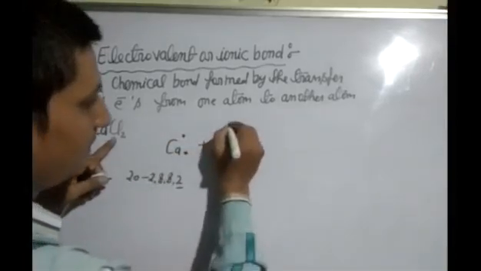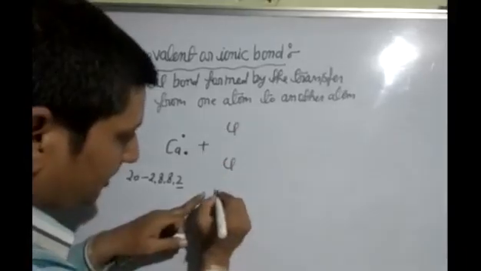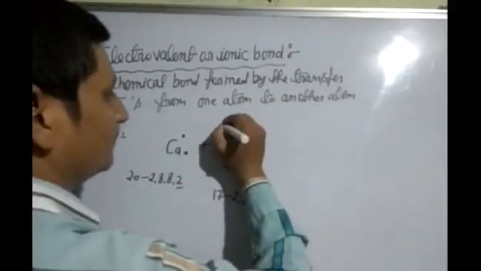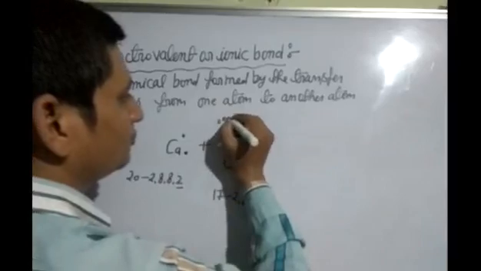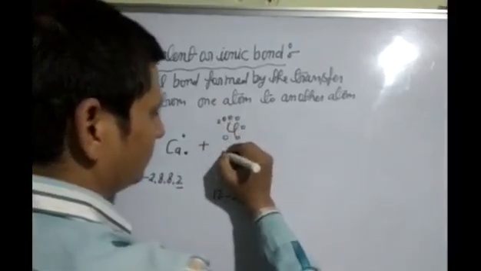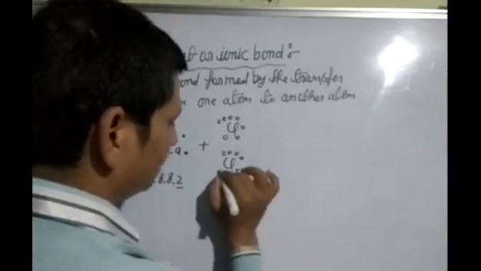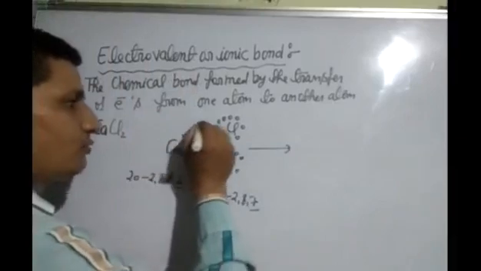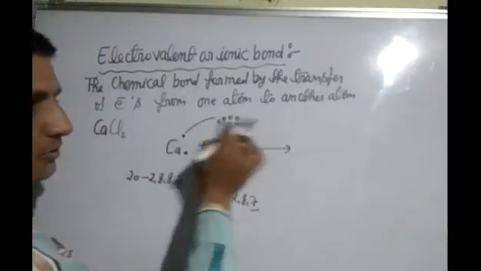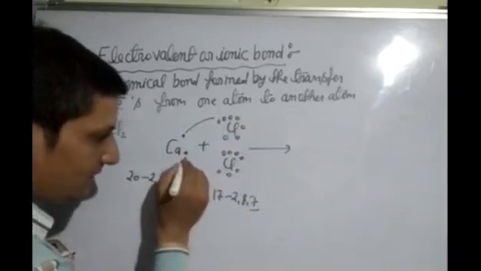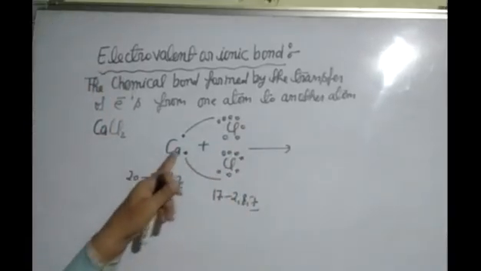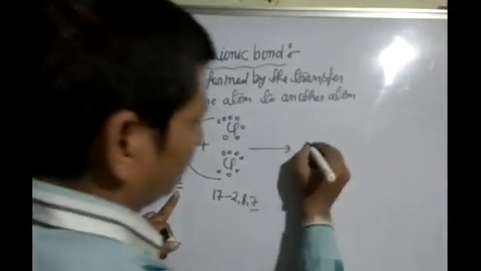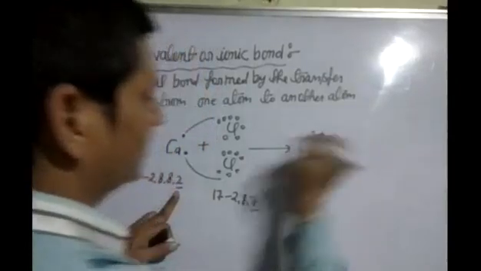After this, chlorine, 1 chlorine, 1 chlorine. The atomic number of chlorine is 17, electronic configuration 2, 8, 7. In the last shell 7 electrons are present: 1, 2, 3, 4, 5, 6, 7. To complete the octet, 8 electrons are needed. Calcium loses 1 electron, chlorine gains 1 electron to complete the octet. Similarly, this chlorine also gains an electron to complete the octet. So calcium loses 2 electrons and contains a 2 plus charge.